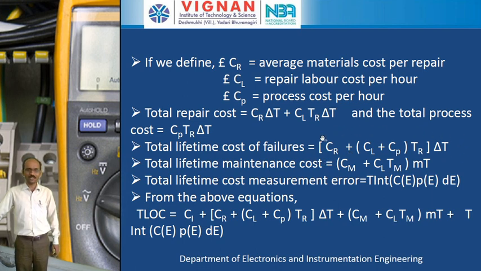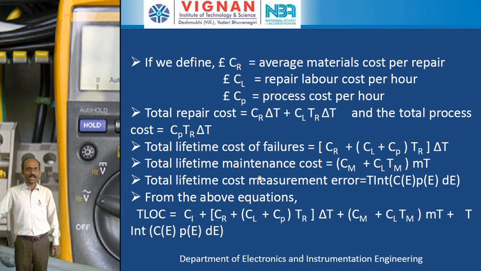So if you substitute the values in this equation, we can get the lifetime cost of the failure of any measurement system. So coming to lifetime maintenance cost. This maintenance cost is incurred in any plant before the breakdown. If you maintain the particular system in a proper way, then the chance of getting failures in that system will be less.